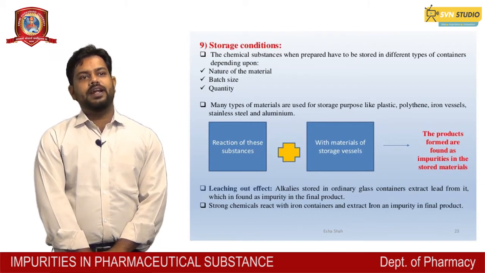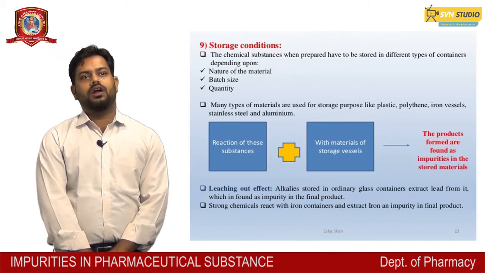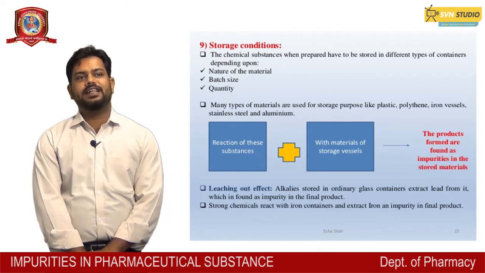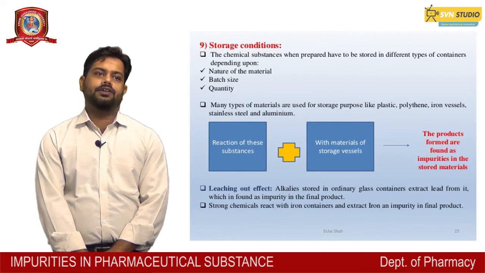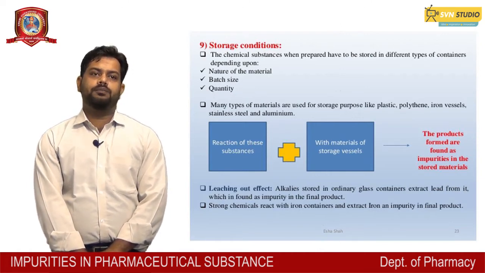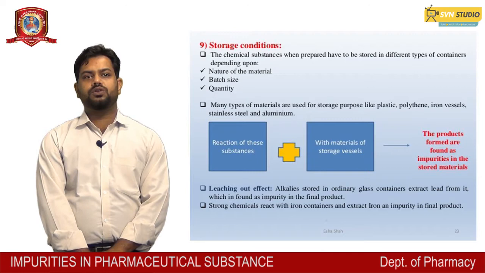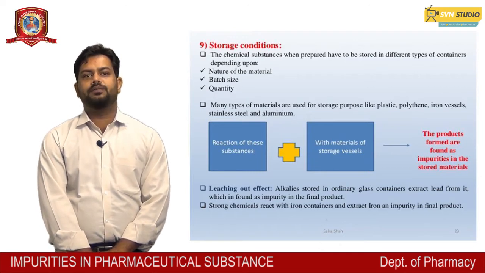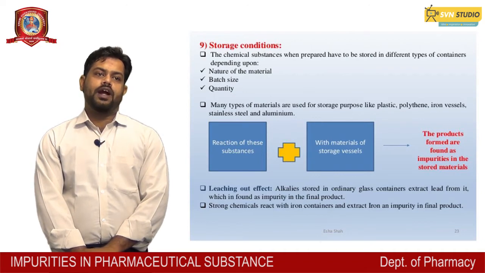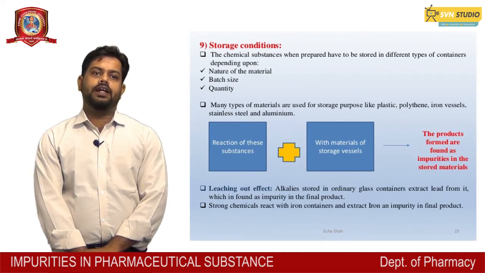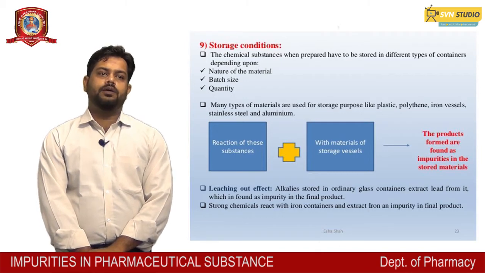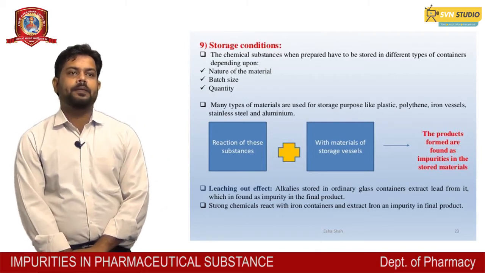So many types of material are used for storage purposes, like plastic, polythene, iron vessels, stainless steel, aluminum, etc. Reaction of the substance with the materials of storage vessels causes impurity in the product. For example, alkalis stored in ordinary glass containers extract lead from it, which is found as an impurity in the final product.